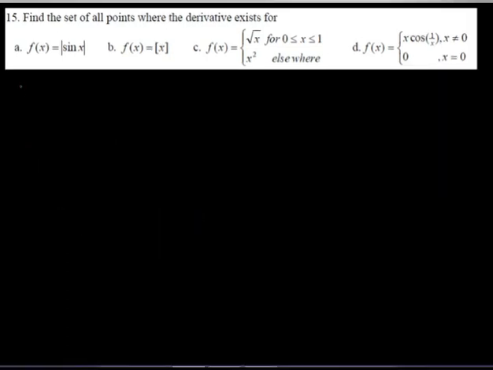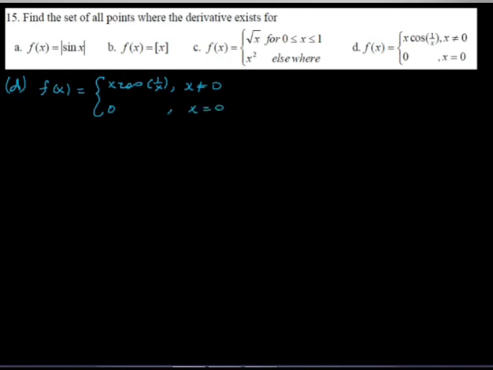Okay, now the D part. In D the function is f of x equals x times cosine of 1 over x for x different from 0, and it becomes 0 whenever x is 0. Okay, this is the function.